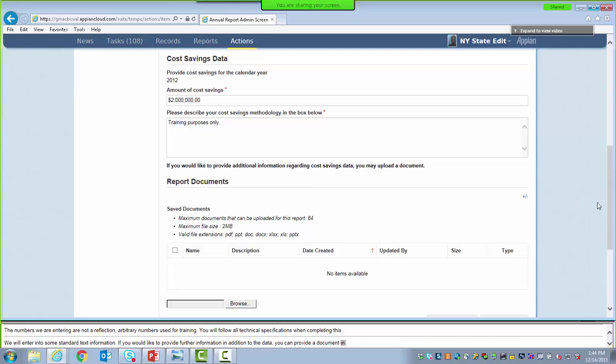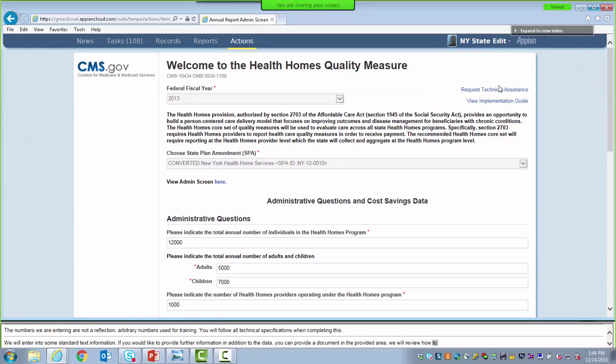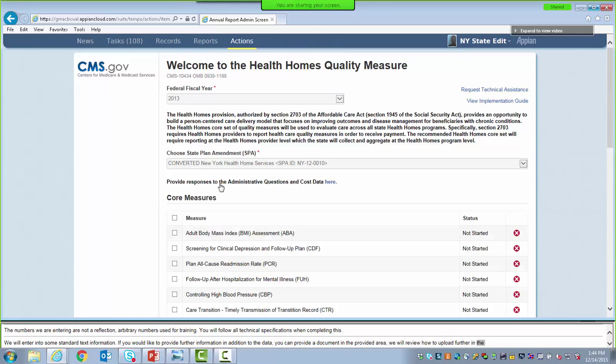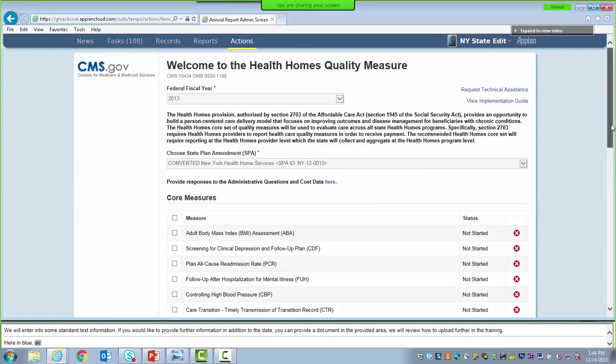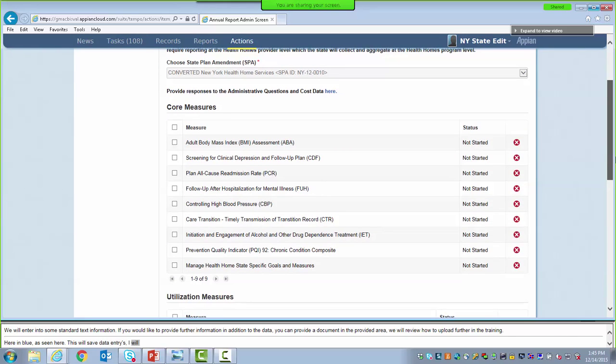So now let's return to the admin page by scrolling to the top of the page and selecting here in blue with the View Admin screen here. This will save our data entries. I point this out because typically we encourage you to save your data prior to moving to a new page. But since there is not an option on that page to do so, moving to the next page by clicking that Here button will do so.